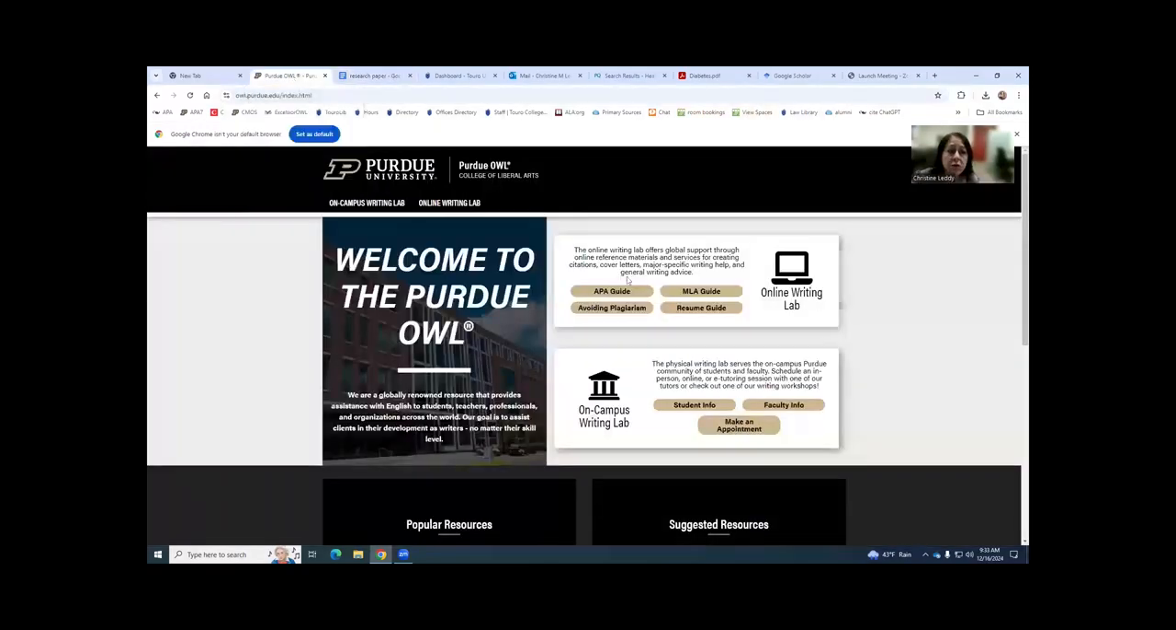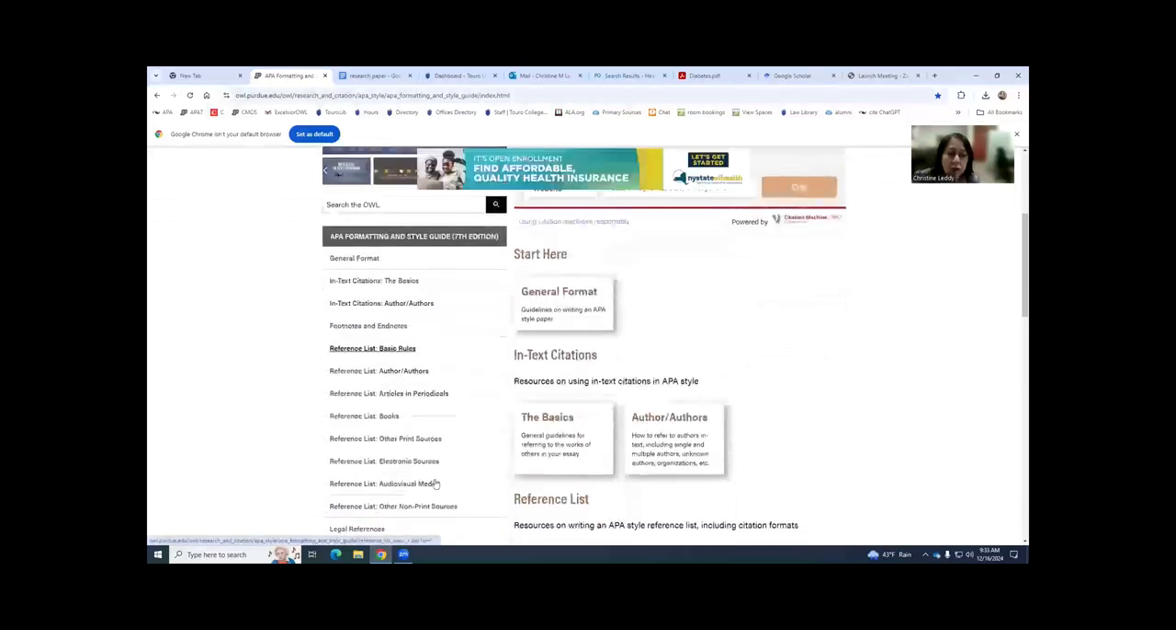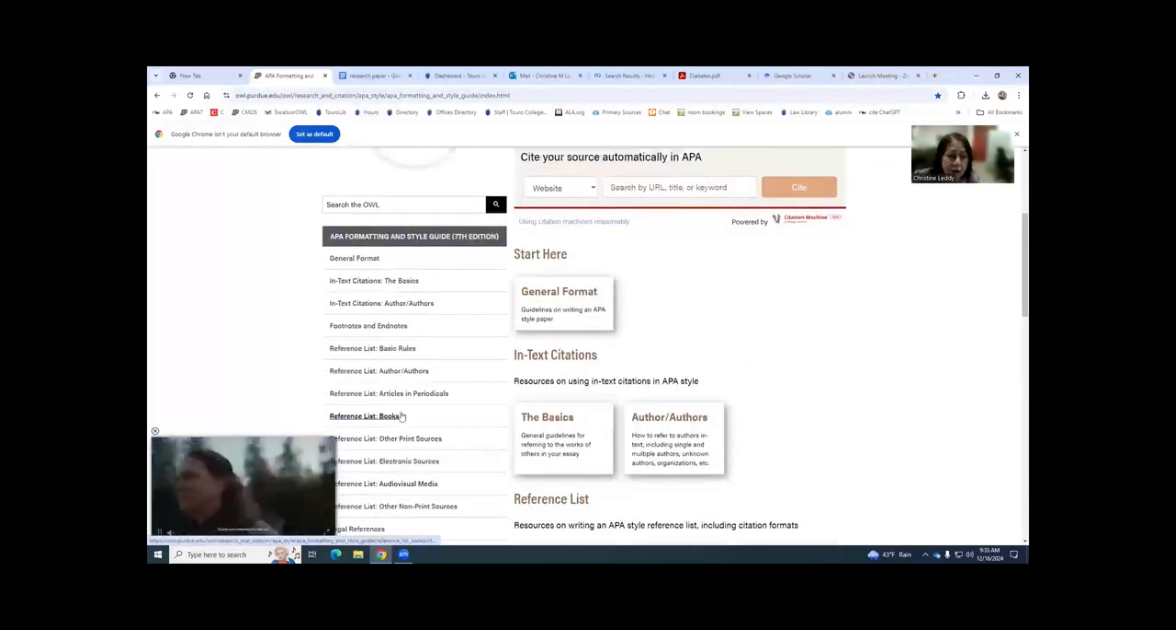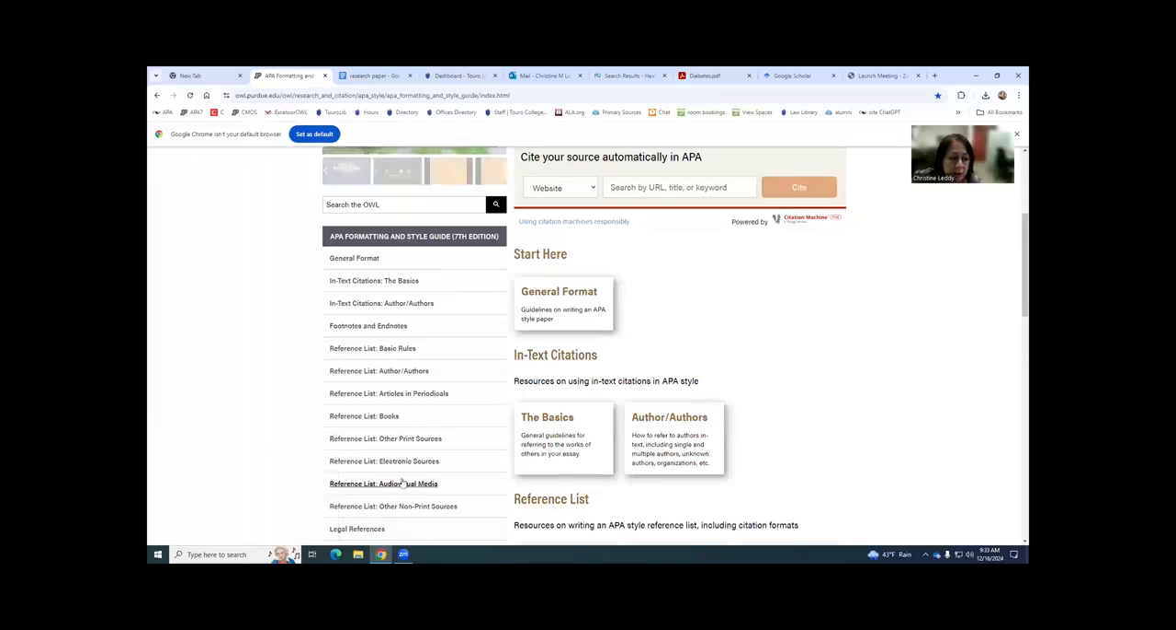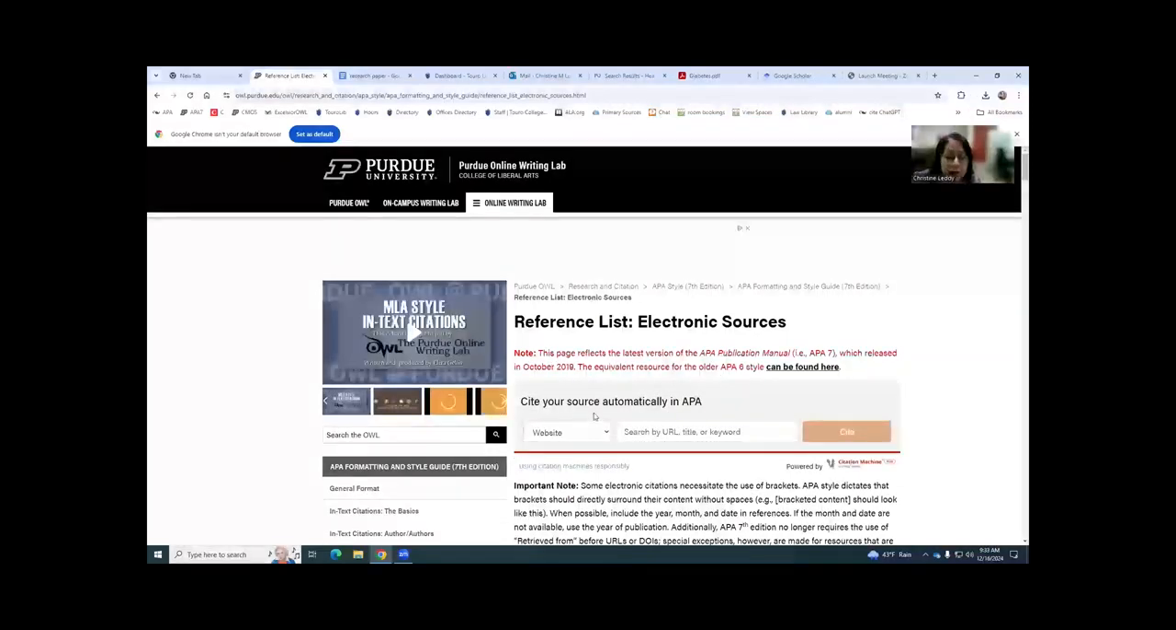So just for a brief overview, if you go to Purdue University, you can see owl.purdue.edu. I'm going to select the APA guide. And then you can scroll down to see your options for formatting. So for your reference list, here's if you're formatting a book. I'm going to select electronic sources since we're using a journal article from an online database.